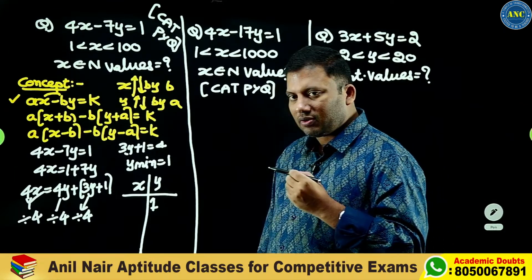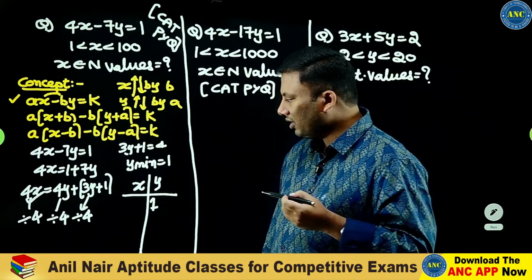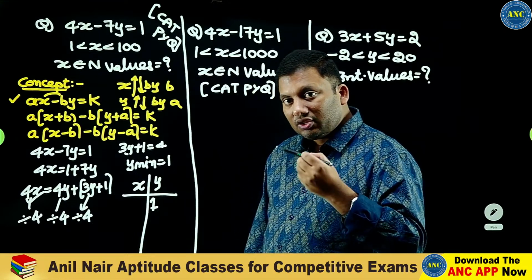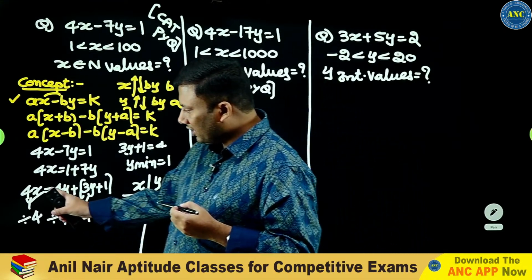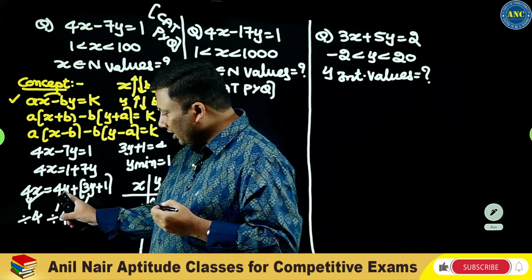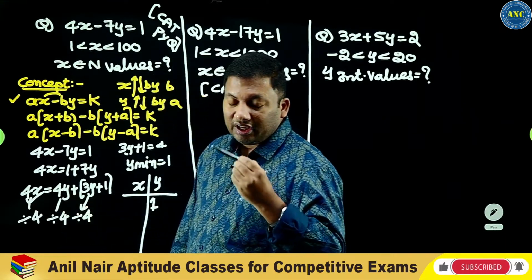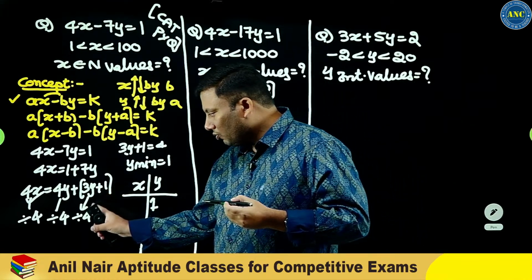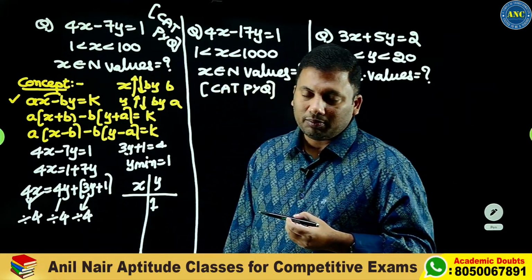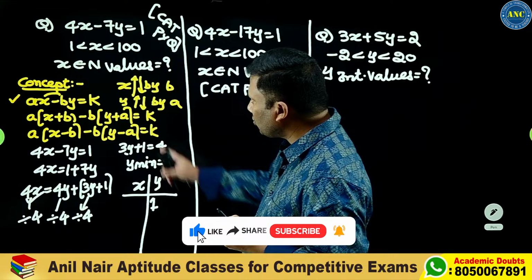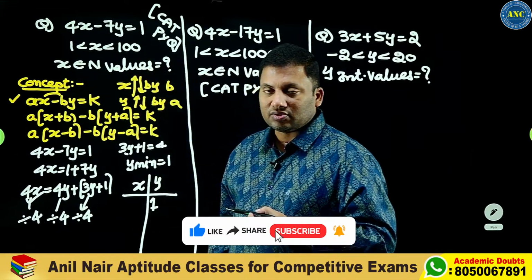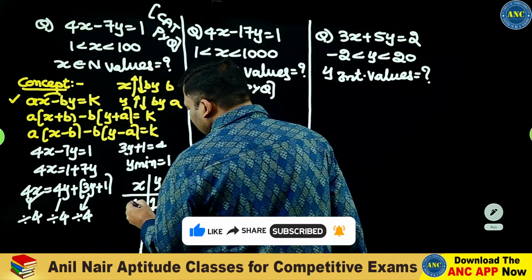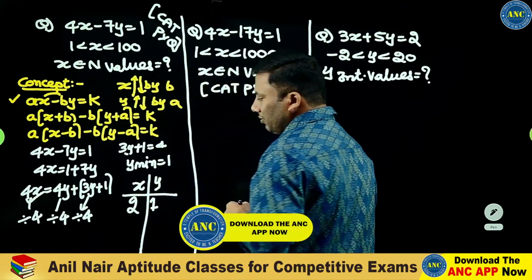So 4x is equivalent to 1 plus 7y. 7y plus 1 can be written as 4y plus 3y plus 1. 4x is divisible by 4, 4y is divisible by 4, and 3y plus 1 should be divisible by 4. That means y minimum should be 1. Y is 1, so 4x minus 7 is 1. 4x is 8. X value will be 2.